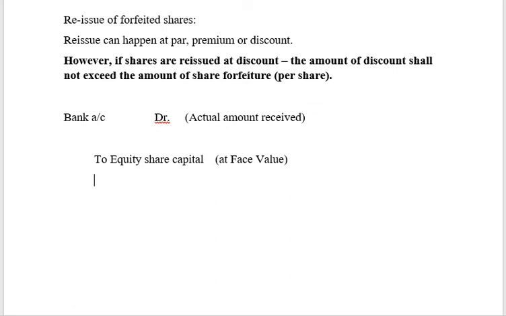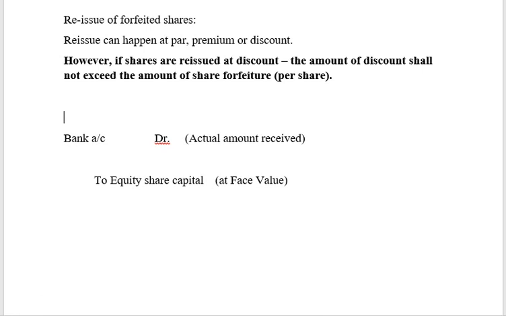Now, let us take the previous case. I'm going to an example. The entry is not complete, friends. Okay, let's go to an example. For the previous 5,000 shares, were reissued at rupees 8 per share. Okay, so what is the discount here, friends? The discount is 2 rupees.